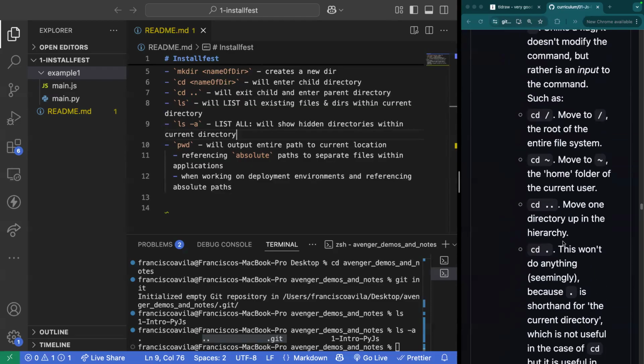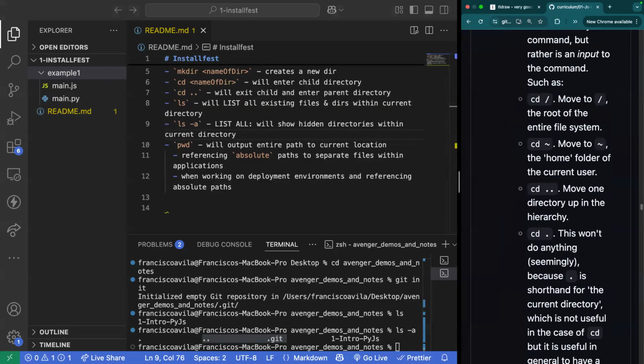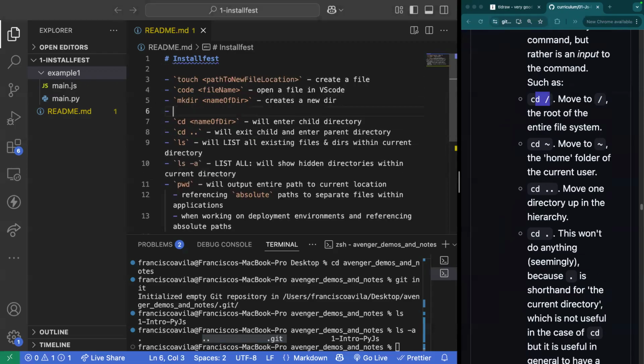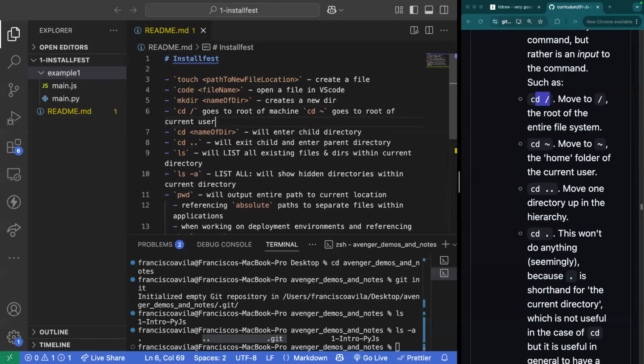All right, we've covered change directory. Here's a little bit of hierarchy here. So change directory / will take you to the root of your system. So let me do that here. So cd / goes to root of machine. Change directory tilde goes to root of current user.